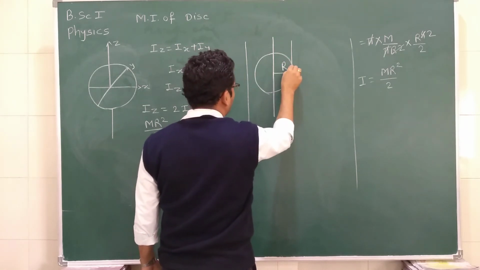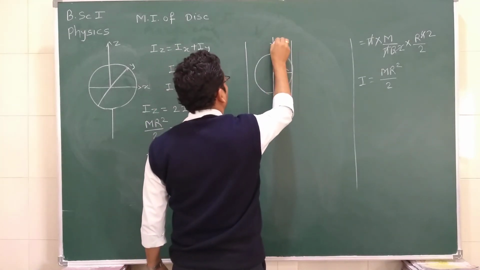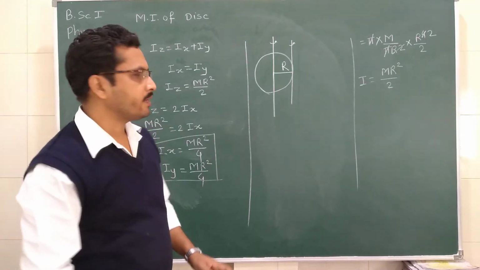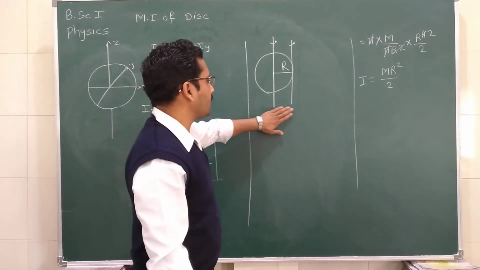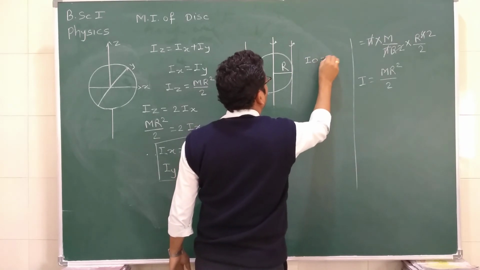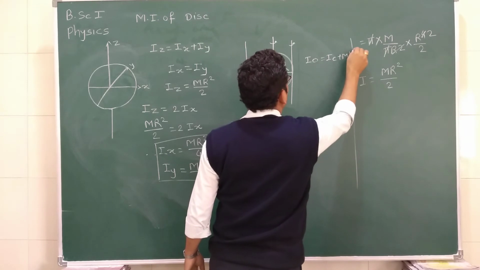This is nothing but the radius of the disk. As these two axes are parallel to each other, we are using the parallel axis theorem, according to which I0 is equal to IC plus MH square.